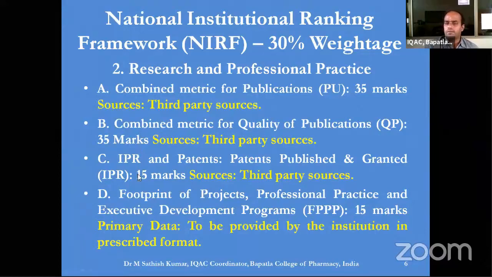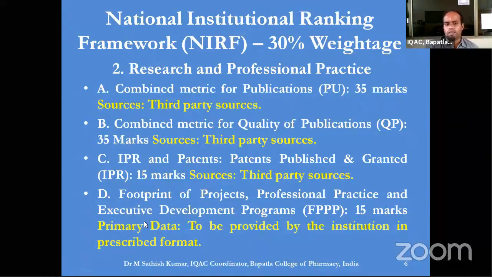And third, any other intellectual property rights which are owned by that institution or by the faculty, or especially if that institution has produced any patents in that year of assessment. So whether the institution has any patents published or whether any patents have been already granted to the faculty or to the institution, based on that, 15 marks is awarded.